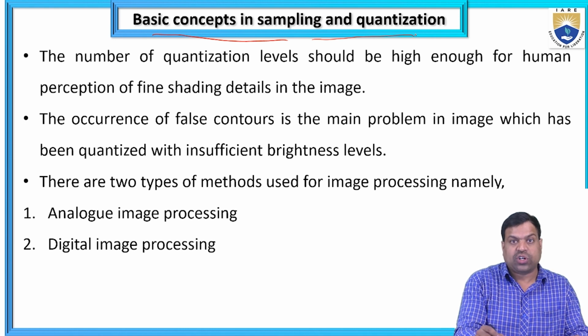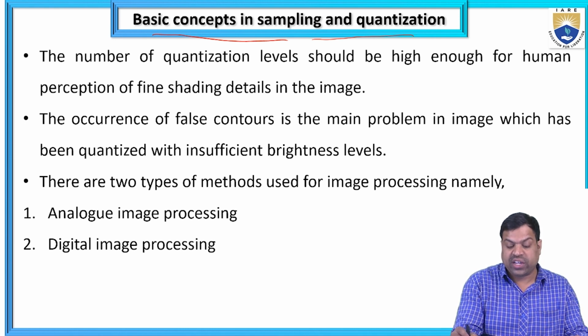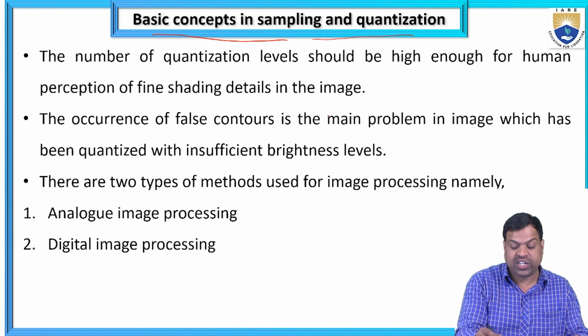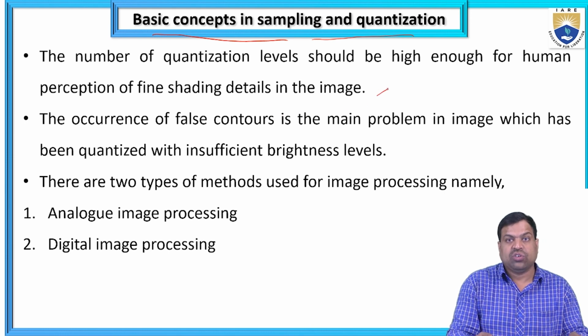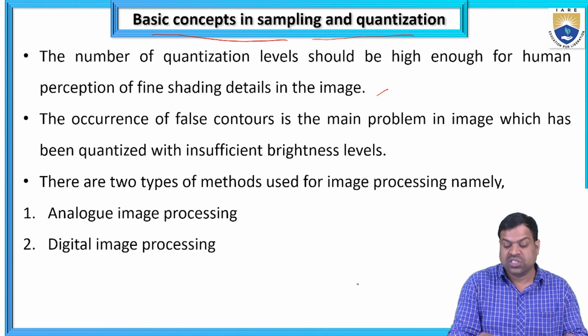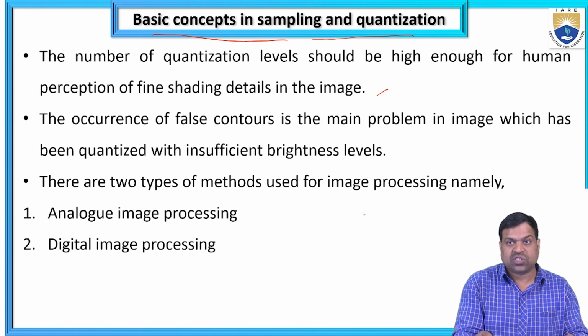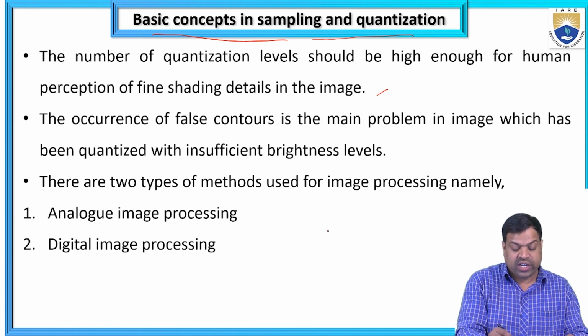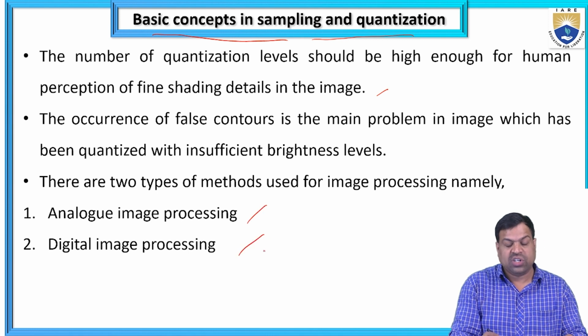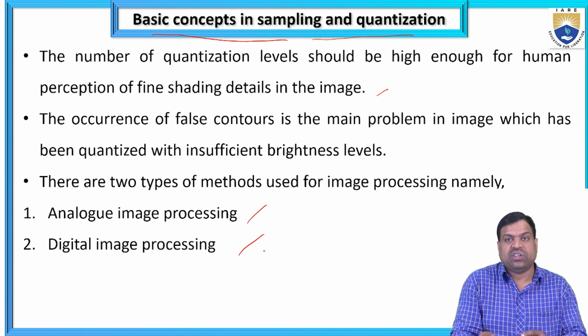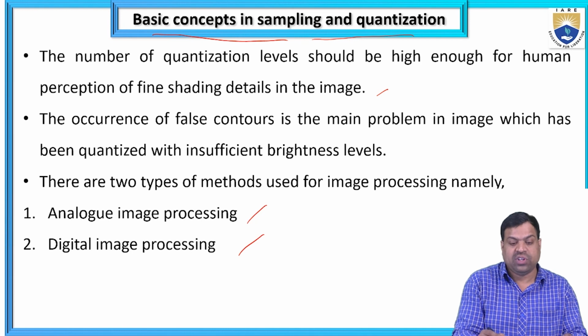The number of quantization levels should be high enough for human perception of fine shading details in the image. The occurrence of false contours is the main problem in an image which has been quantized with insufficient brightness levels. There are 2 types of methods used in image processing, namely analog image processing and digital image processing. So what problems are we facing with digital image processing? Suppose we have images there.